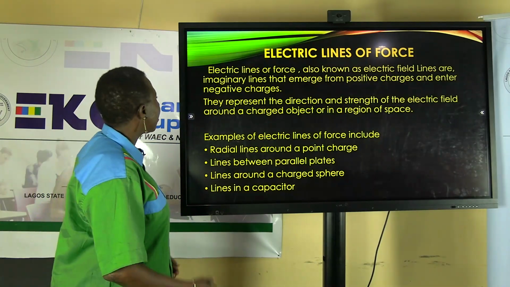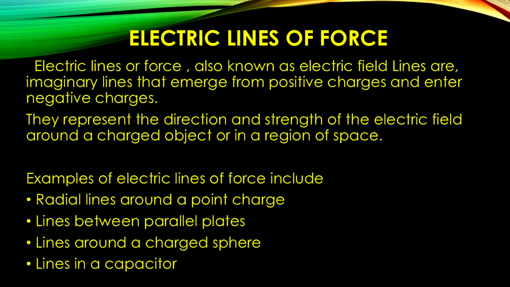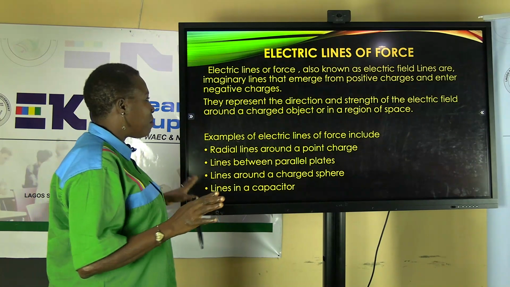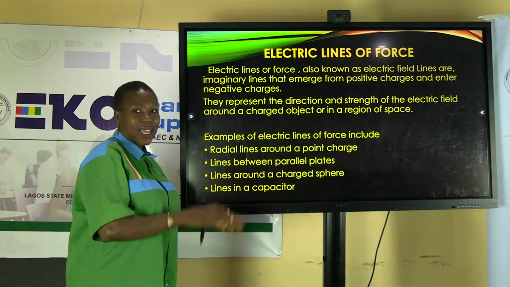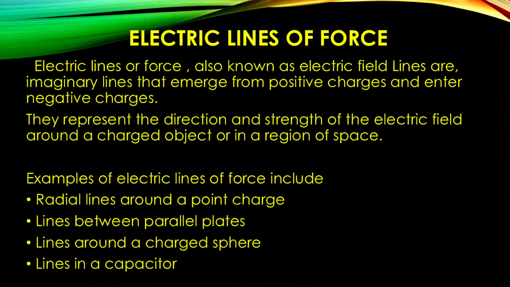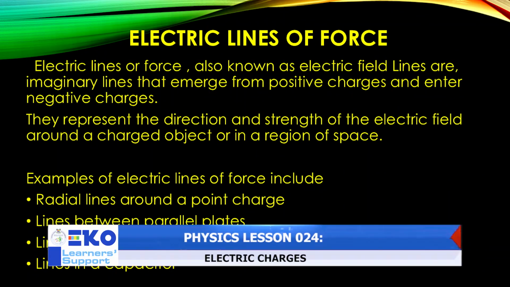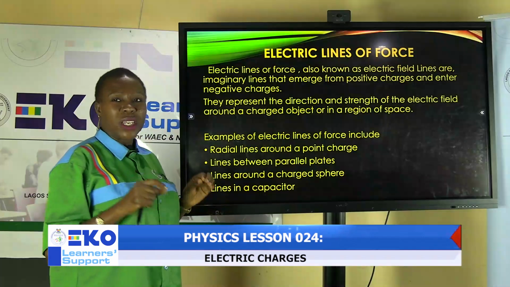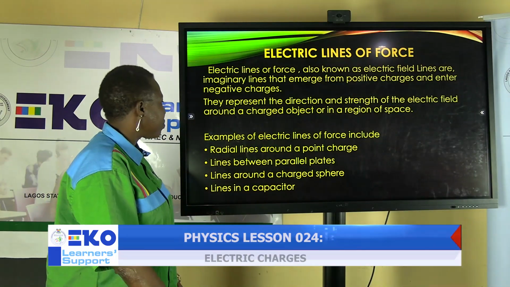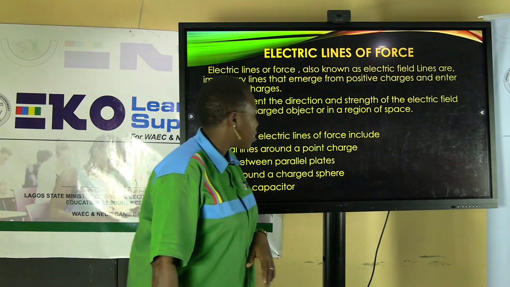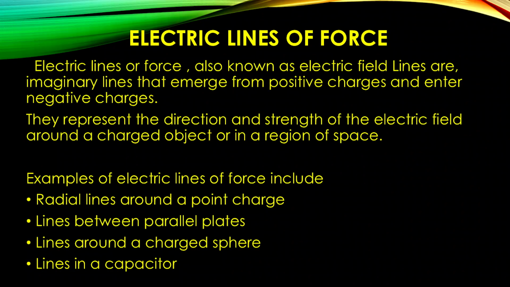Electric lines of force. Electric lines of force, also known as electric field lines, are imaginary lines that emerge from positive charges and enter negative charges. They represent the direction and strength of an electric field around a charged object or in a region of space. What are examples of electric lines of force? They are radial lines around a point charge, lines between parallel plates when we are talking about capacitors, lines around a charged sphere, and lines in a capacitor.